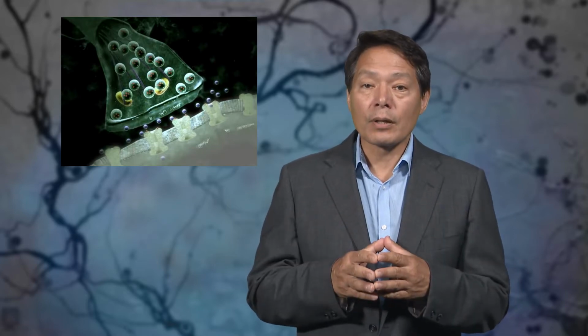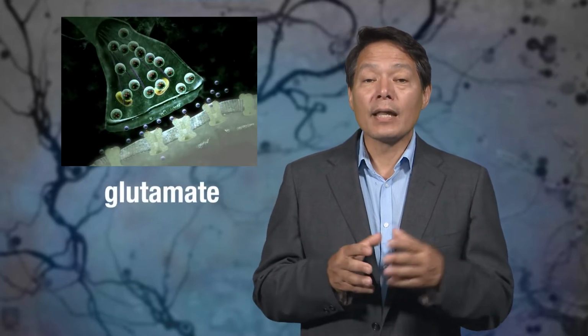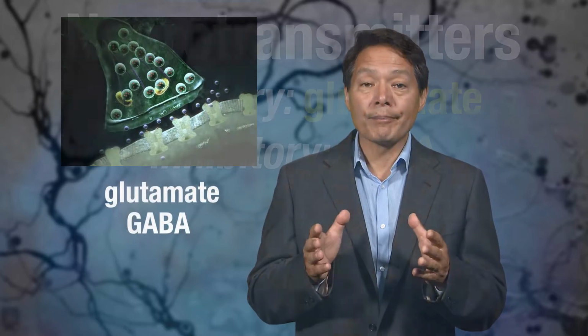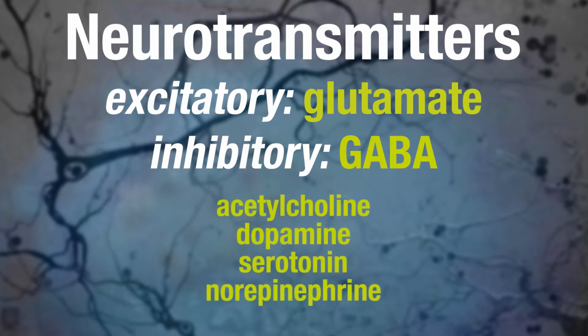You have probably heard about the main neurotransmitters. The main excitatory one is glutamate, and the main inhibitory one is called GABA. Then there are other neurotransmitters that modulate the degree or consequences of excitation and inhibition, including famous neurotransmitters like acetylcholine, dopamine, serotonin, and norepinephrine. We'll learn more about these classes of neurotransmitters and what they do later.